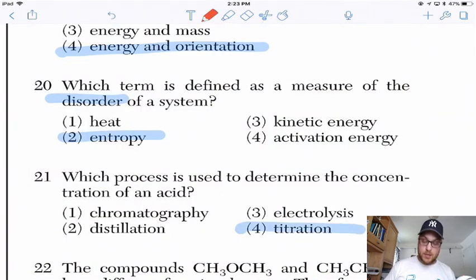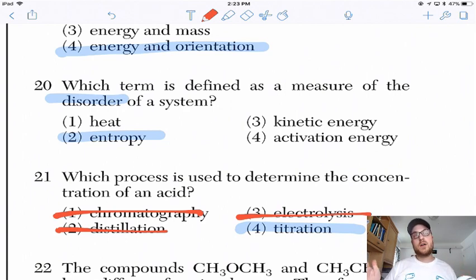Chromatography is based on the polarities of molecules. So when you think chromatography, you think polarity. Distillation is all about boiling point. And electrolysis is all about electrically separating something. We talk about it with electrolytic cells, and that's when we take electrical energy and convert it into chemical energy.